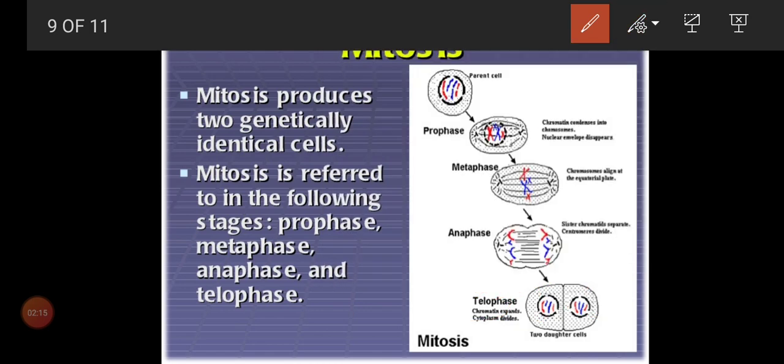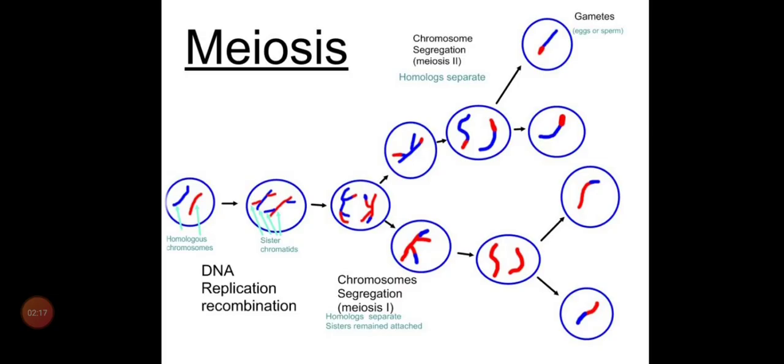Next we'll move on to the next slide, that is meiosis. This is the last part of this first chapter. So we know mitosis will happen in the body cells. And what is the other type? The other type is meiosis. Write that meiosis occurs in the sex cells like sperm cells and egg cells. Meiosis will occur only in sperm cells of male and egg cells of female.